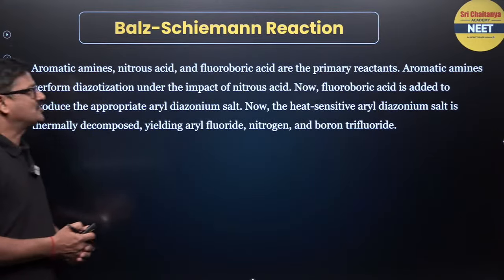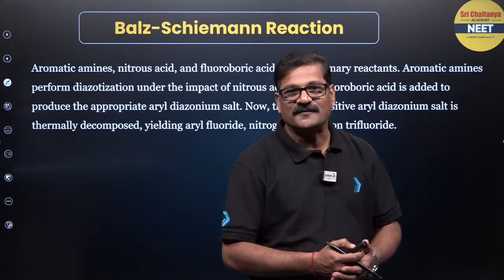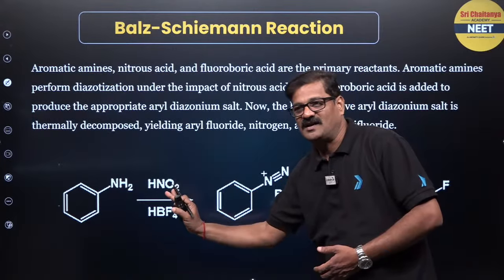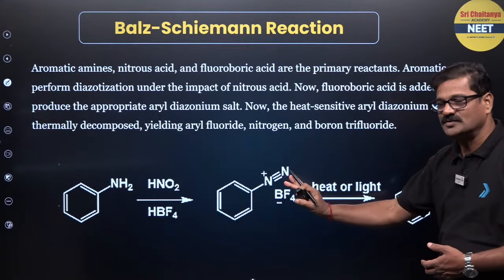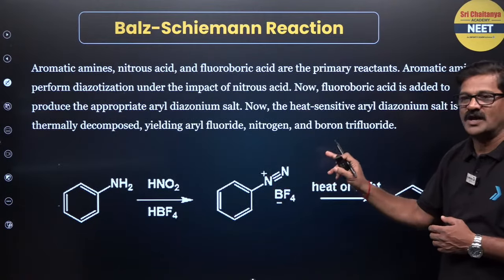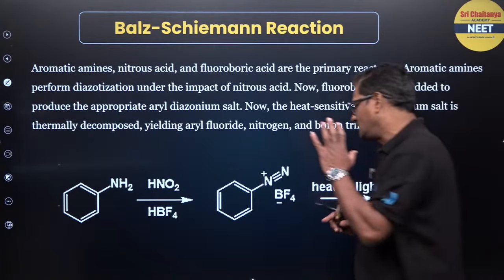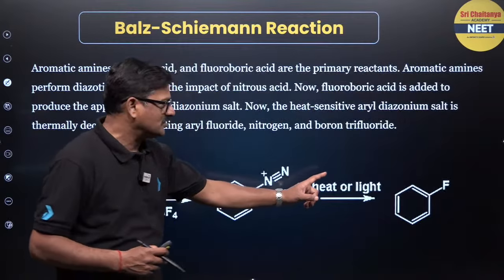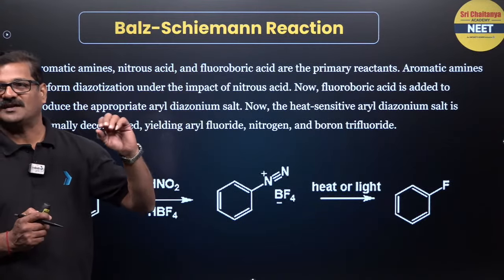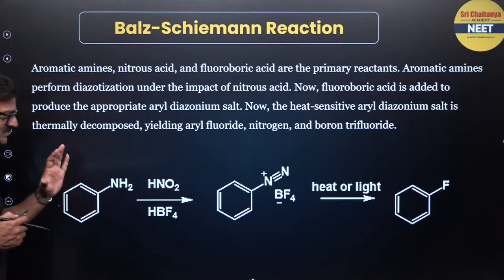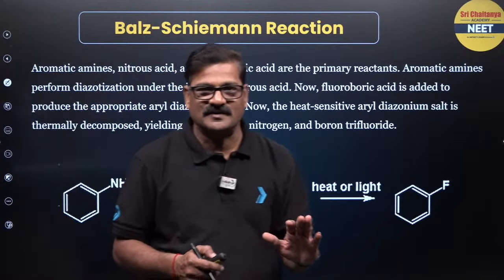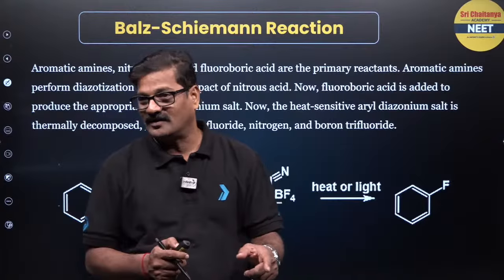Now Balz-Schiemann reaction, actually it is used to prepare fluorobenzene. So you can see aniline is subjected to diazotization with HBF4, and diazonium borofluoride is formed. This diazonium borofluoride is heated to give rise to fluorobenzene. This reaction is called the Balz-Schiemann reaction, and this is the best way to prepare fluorobenzene. You can't use a Schwarz reaction for this because it is a halogen, use a different method.